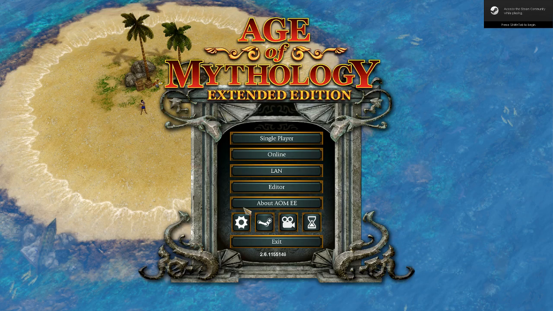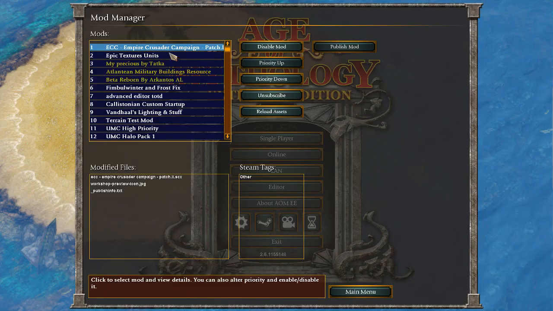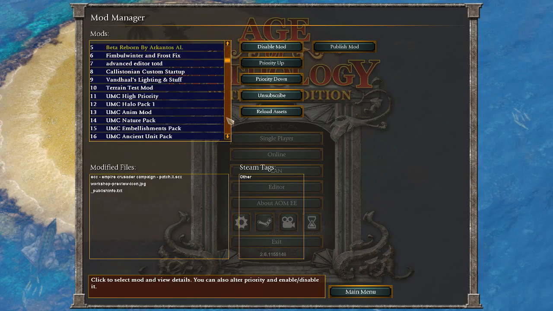Okay, and now the first thing that I want to do is go and click on this icon here, which is the mod manager. And I know that I already have, as you can tell by my menu background and everything, a ton of other mods installed. But the great thing is that the mods that you subscribe to will be the highest on your priority. And as you can see, there's just a ton of other mods that I'm working on. But these two are the very highest priority, which is exactly what we want.